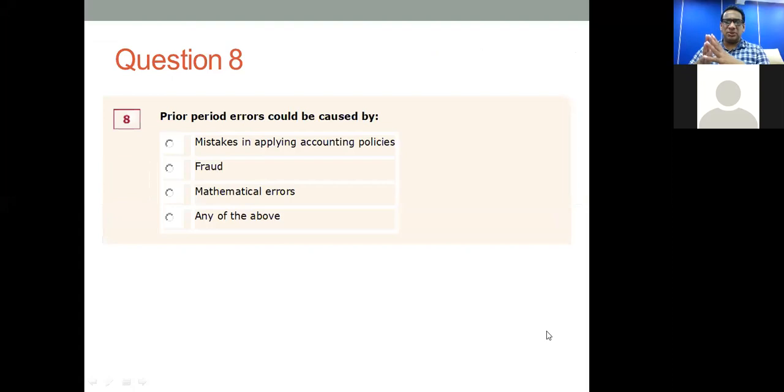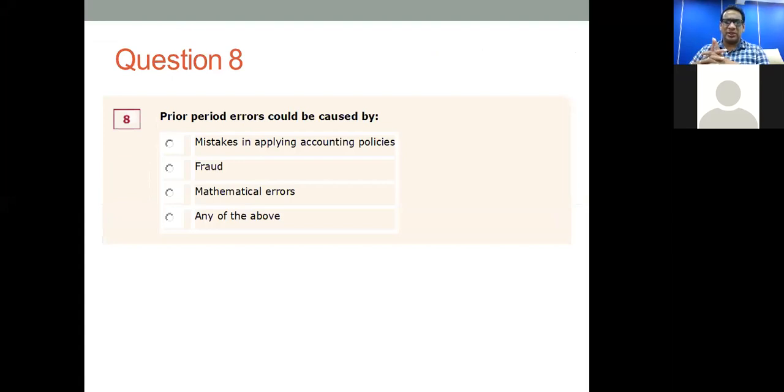Prior period errors could be caused by mistakes in applying accounting policies, fraud, mathematical errors, any of the above. Prior period errors are the errors which occurred in a previous period. So prior period errors can be caused by mistakes when you try to apply accounting policies in the past.